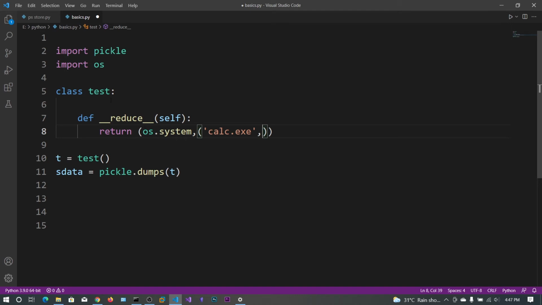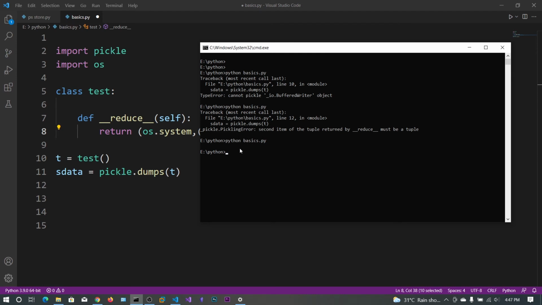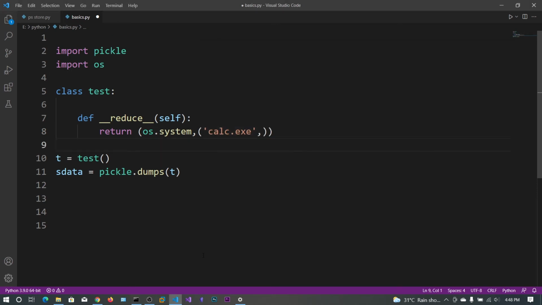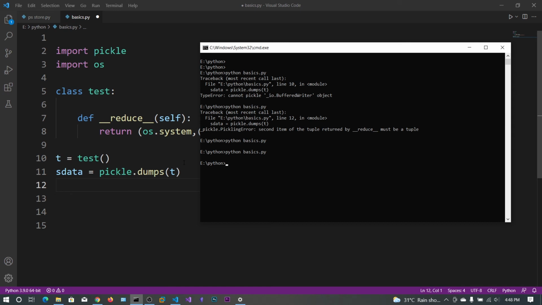So instead of specifying our file name, we are specifying os.system with the argument calc.exe. If you normally run this in the command prompt, it would open a calculator. You can also put a reverse shell in here, but we don't have Kali Linux right now, so that's why I am trying to open the calculator. Whenever we create this object, we are dumping it into this s data. Let's go and run this one, and you can see we have successfully serialized.